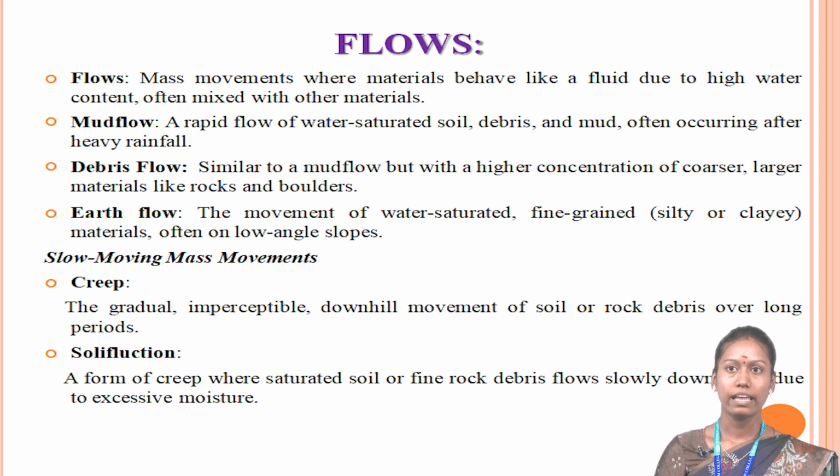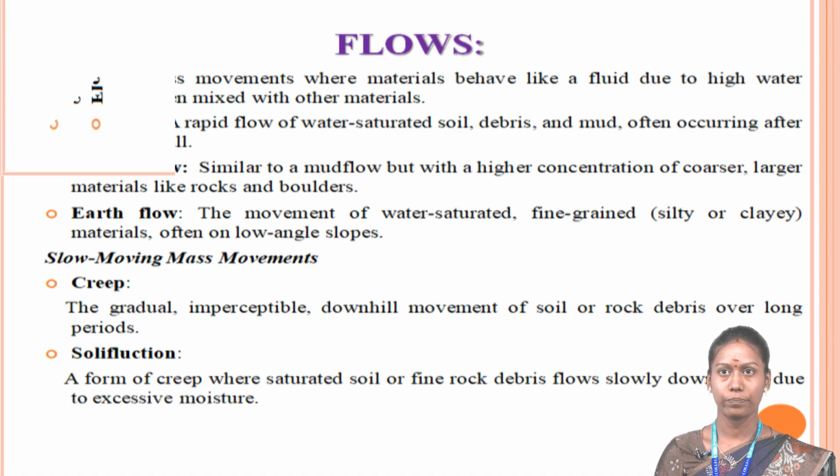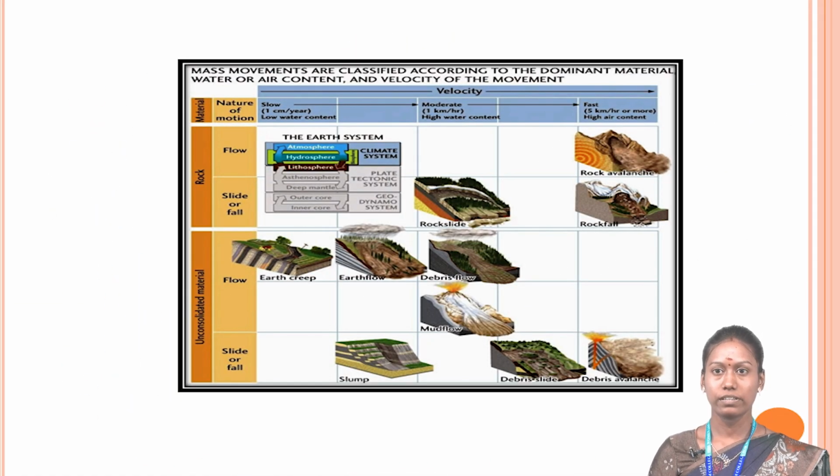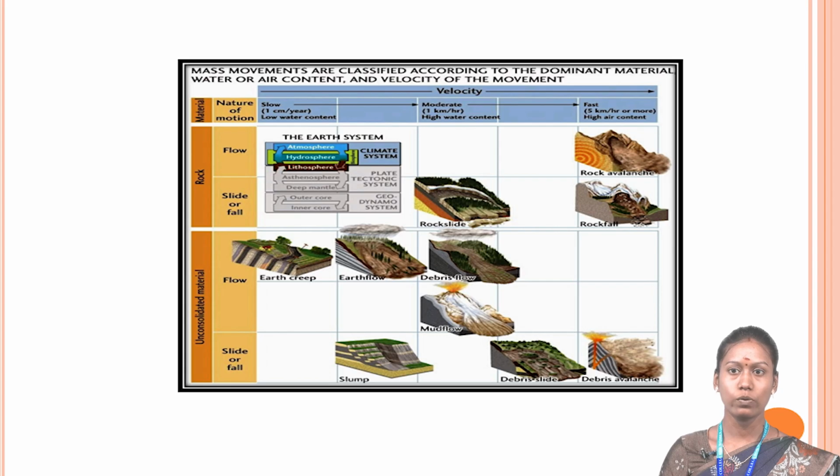Creep means the gradual, imperceptible downhill movement of soil or rock debris over long periods. Then solifluction. It also comes under the slow movement process. Solifluction is a form of creep where saturated soil or fine rock debris flows slowly downslope due to excessive moisture. Then this is the creep. This is where the soil and surface material slowly moves down a slope. This picture represents the creep. Then this picture fully represents the types of mass movement which include fall, flow, slide, rock slide, etc.